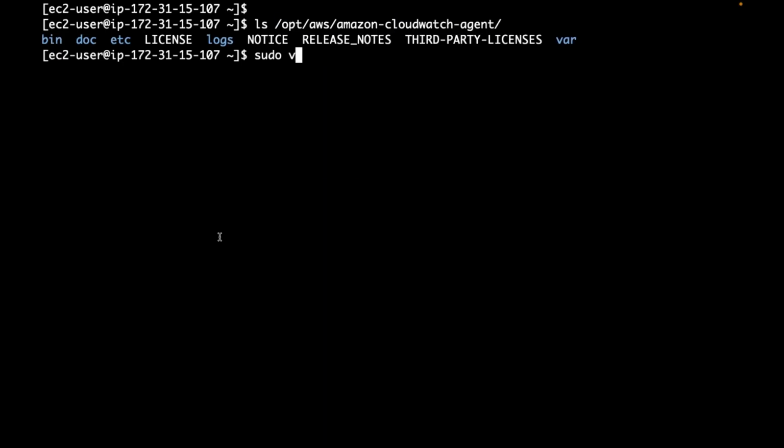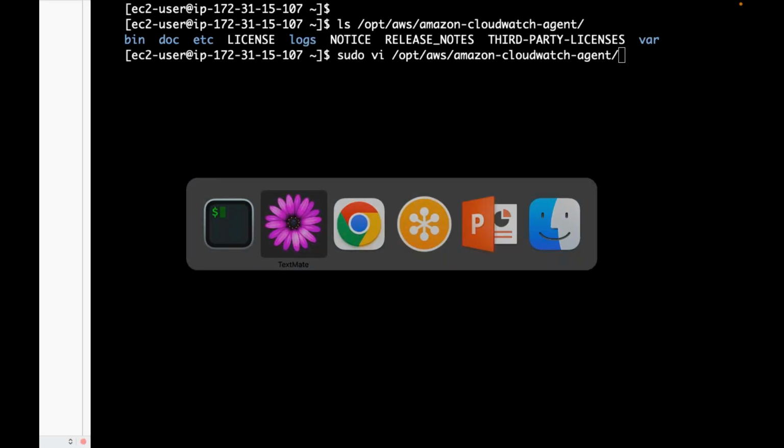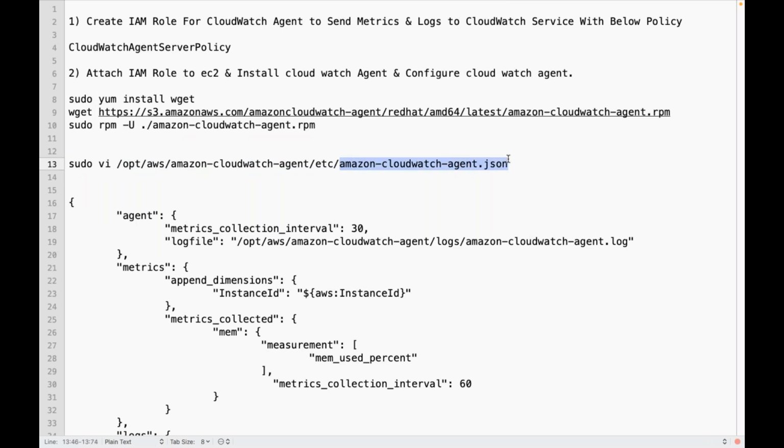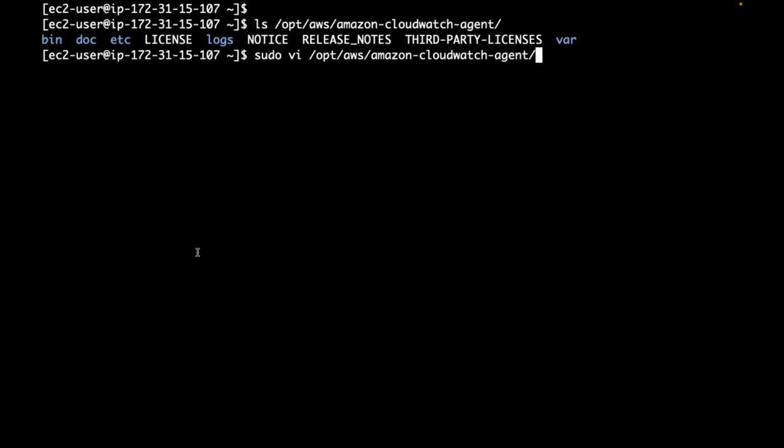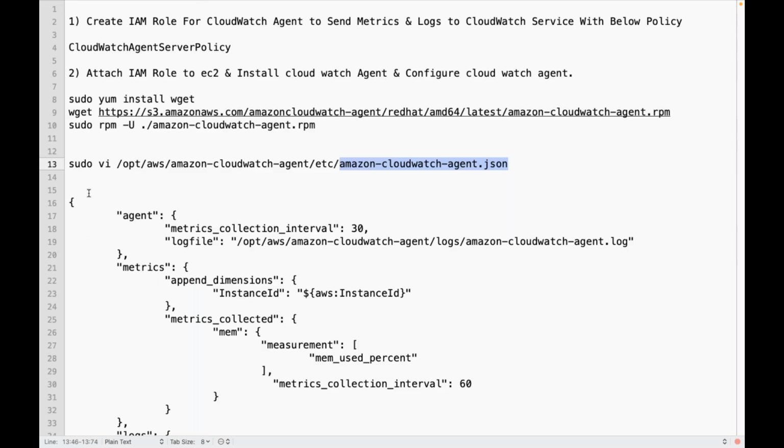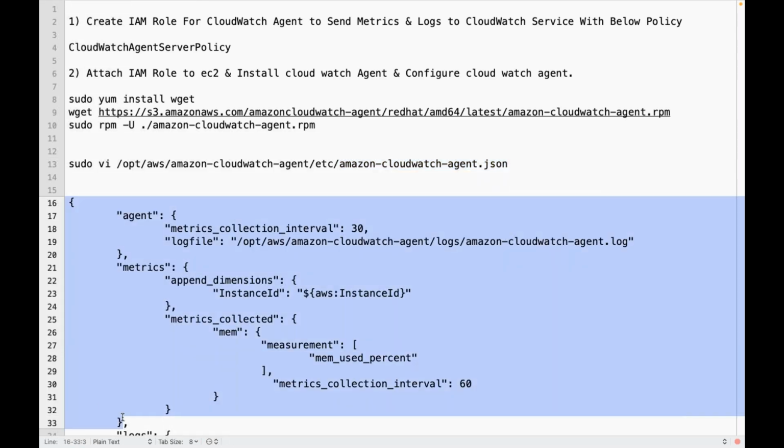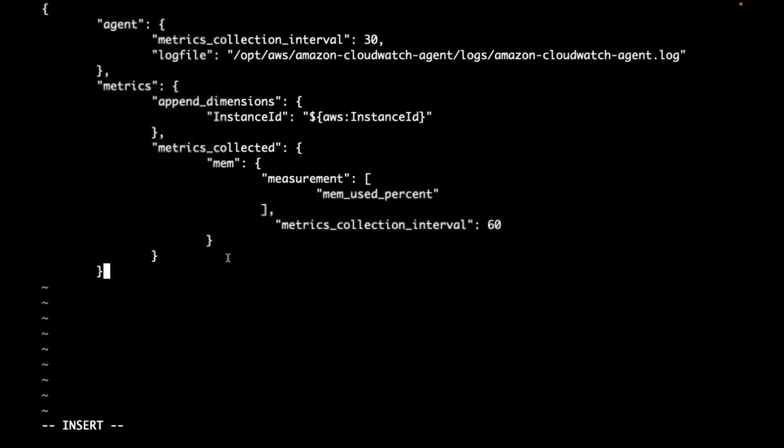I am going to create a file under that opt AWS folder. This is created when I install that CloudWatch agent. So this is some file name which I am using. I am creating that file, and within that file I am creating some entries for what the agent has to gather.